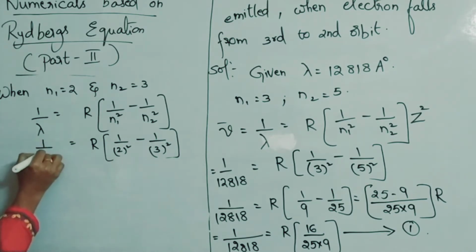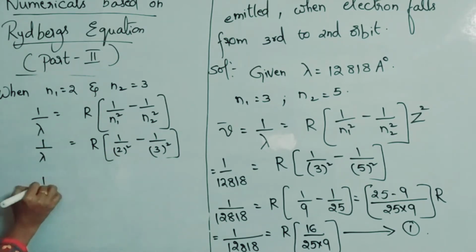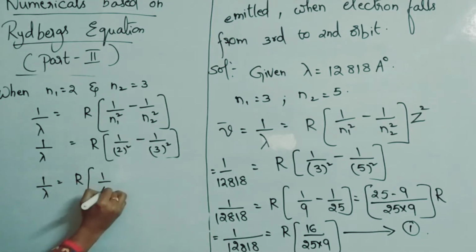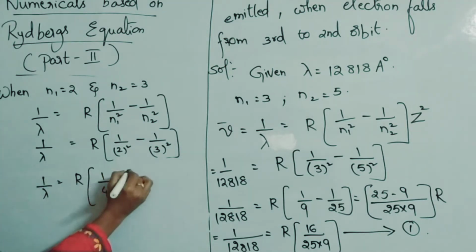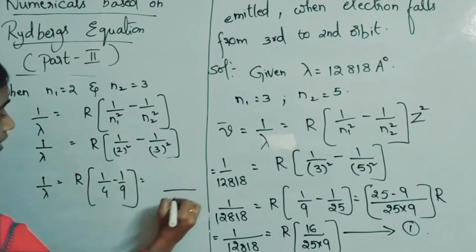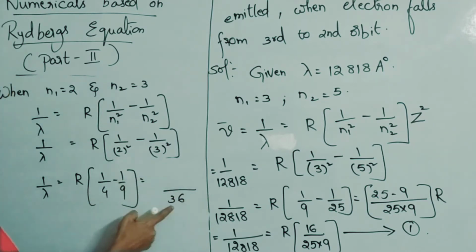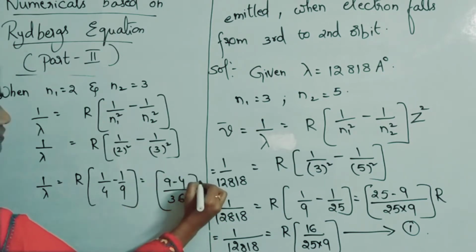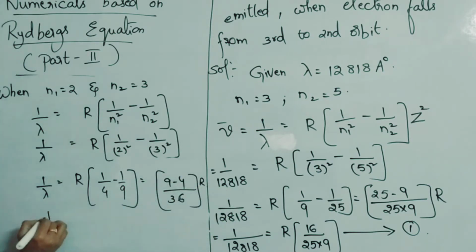Okay, so 1 by lambda is equals to R into 1 by 4 minus 1 by 9. Here if you take the LCM, it is 36, 4 9s are 36. So 9 minus 4, which is equals to 5R by 36. 1 by lambda is equal to how much? 5R by 36.